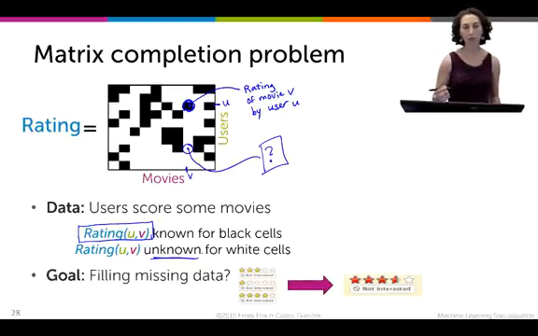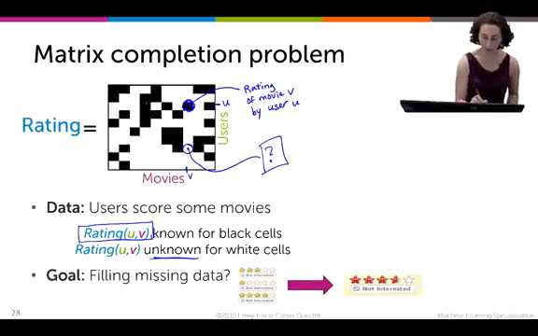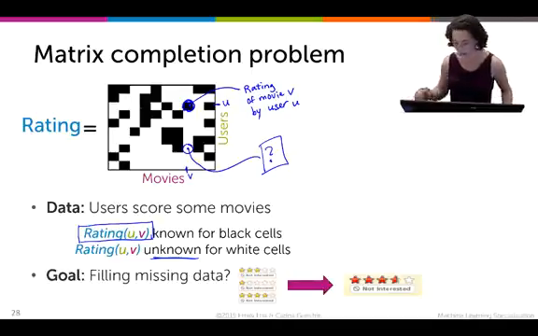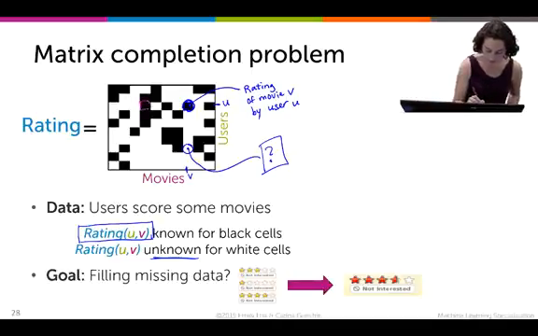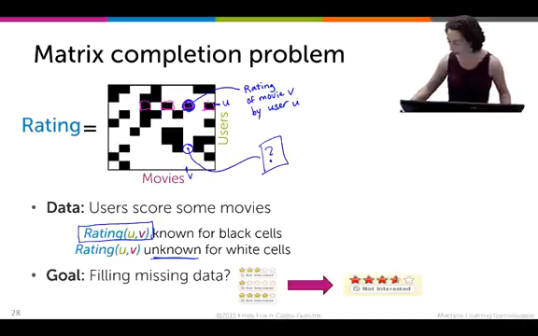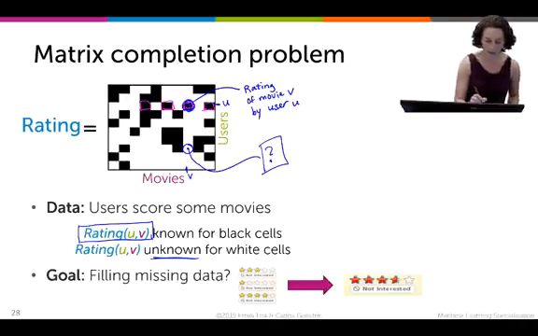And the way we're going to do this is we're going to take all the ratings that the user has provided, so all the black squares for that user. So let me switch colors quickly here. So we would take all of these ratings provided by this user and use these to predict what the rating is for these question marks.